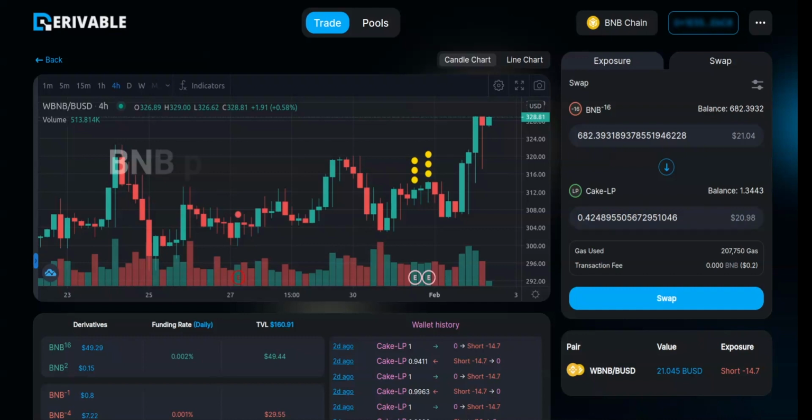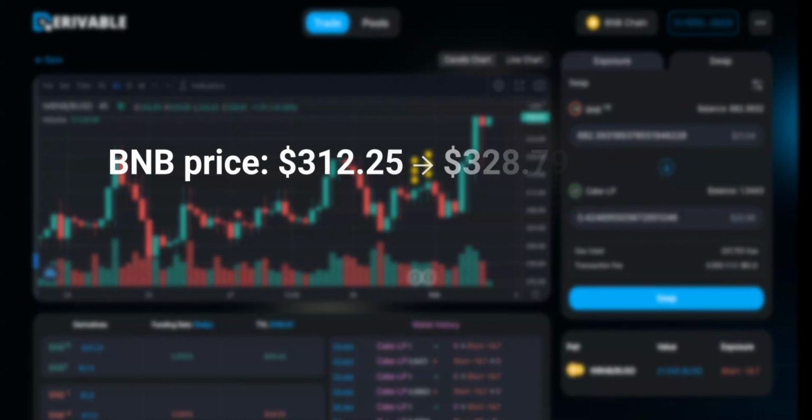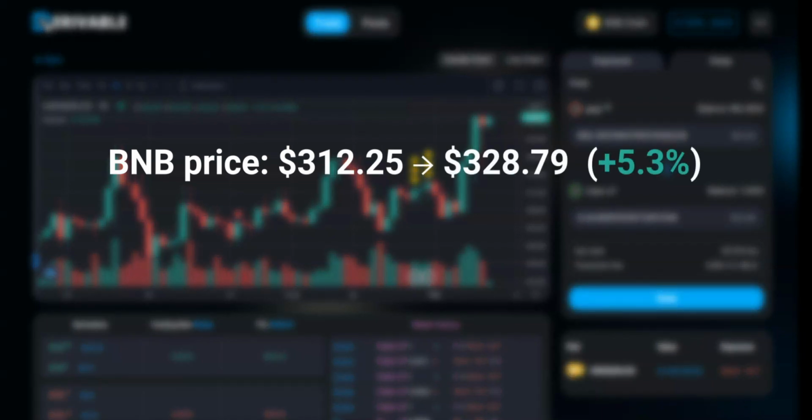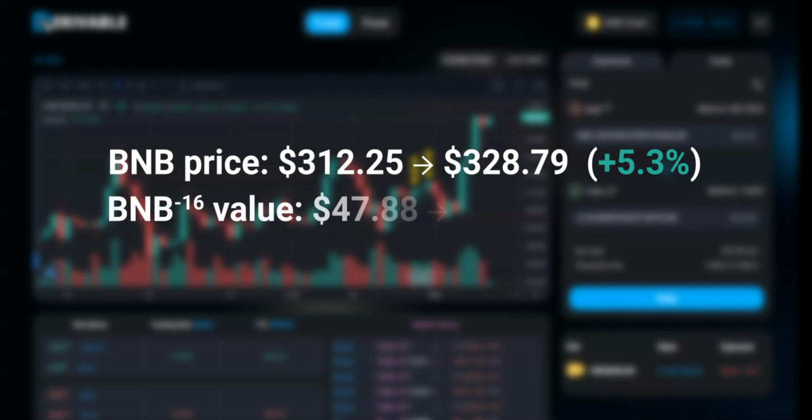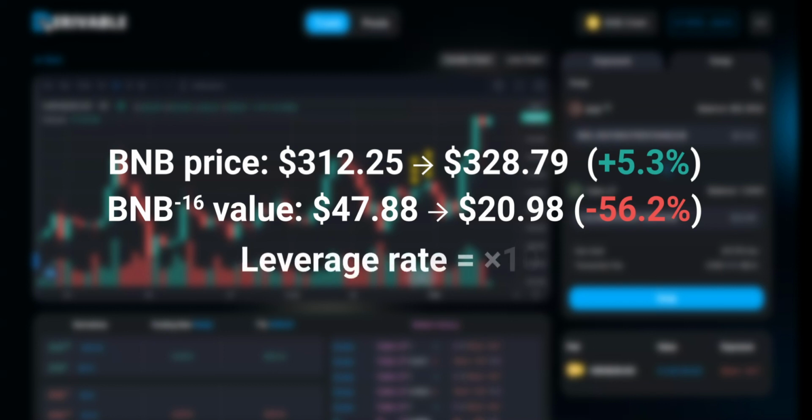The BNB price changed from $312.25 to $328.79, which is plus 5.3%. The BNB to the -16th value changed from $47.88 to $20.98, which is minus 56.2%. So the leverage rate is 10.6 times. This time, Bob lost value in his short position. But his intention is hedging his BNB portfolio to reduce market risk, so his total investment would still increase following the BNB price.